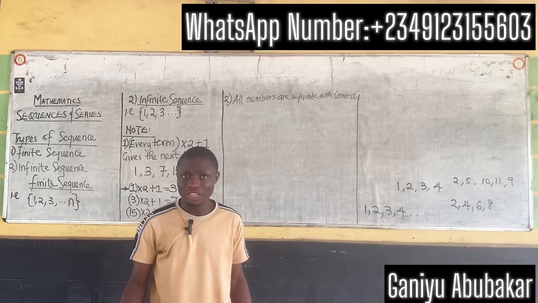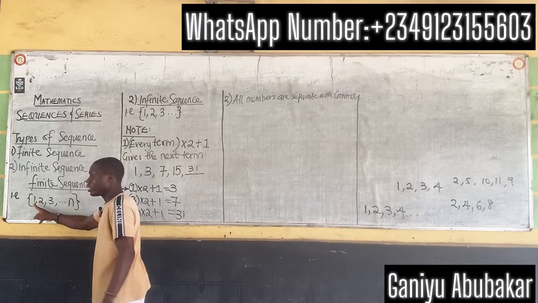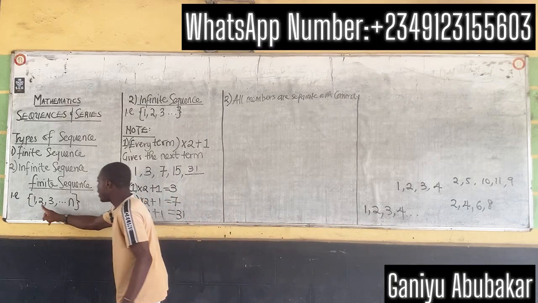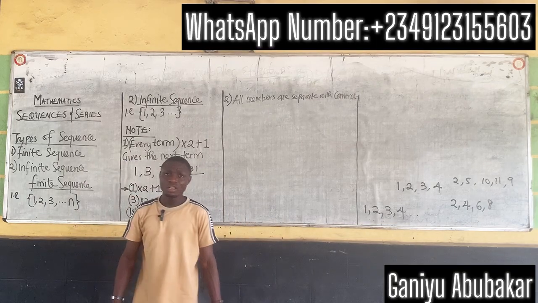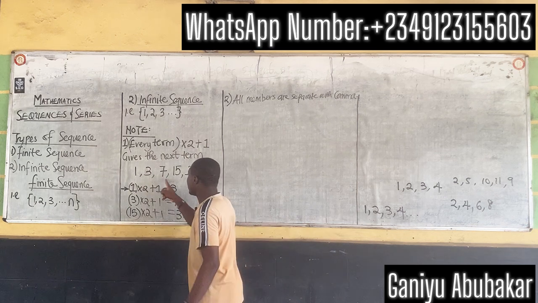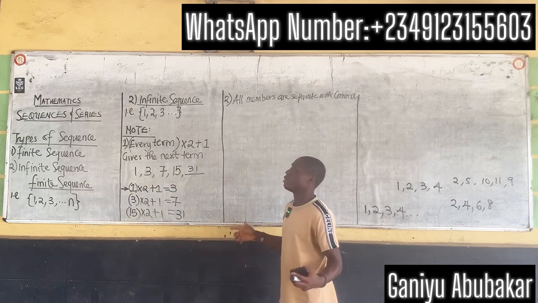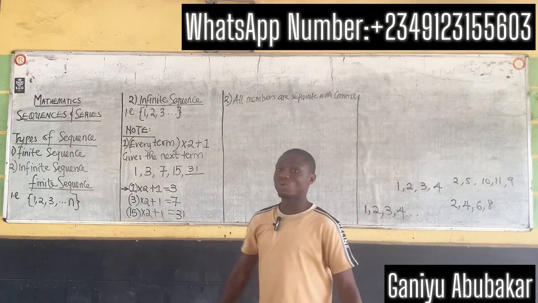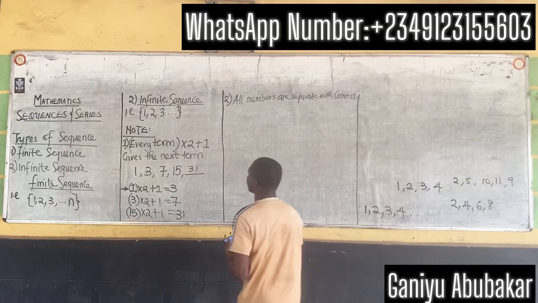That's why it's called a sequence. Observe my writing: this stuff here has a comma. So note that when it comes to sequence and series, all members are separated with comma.